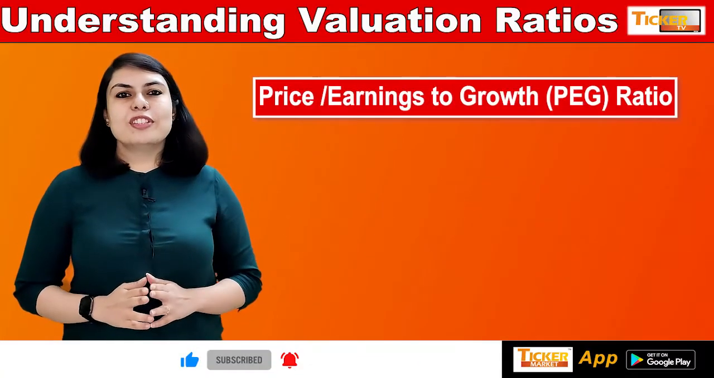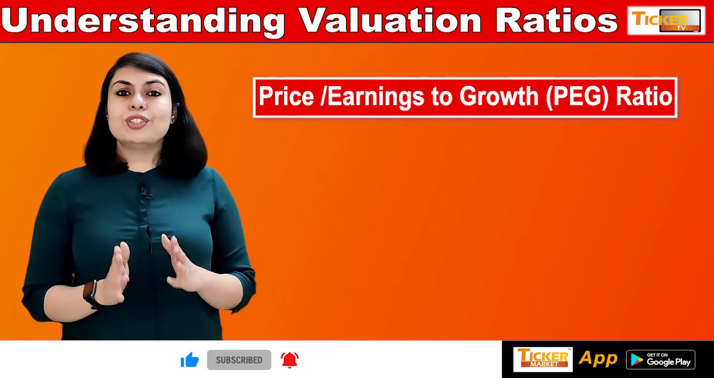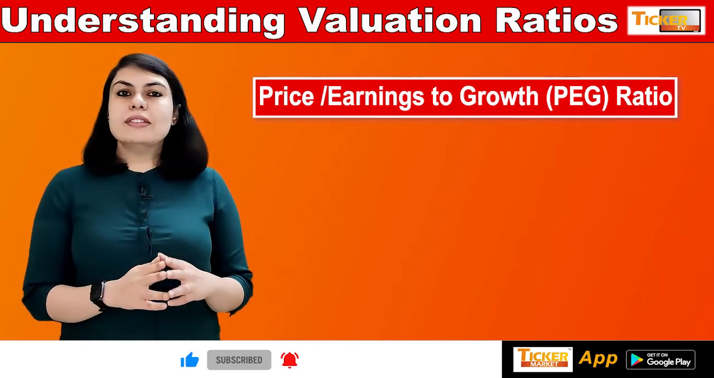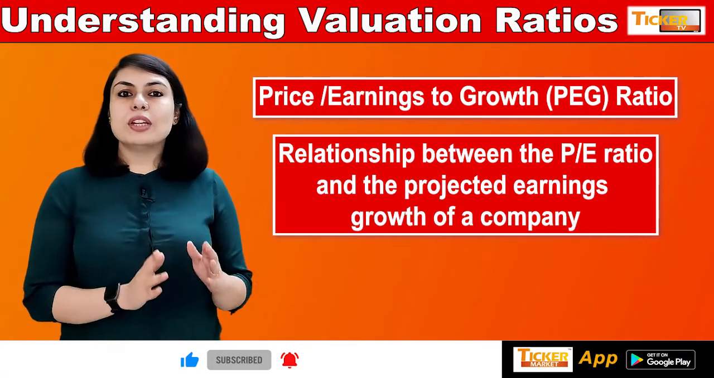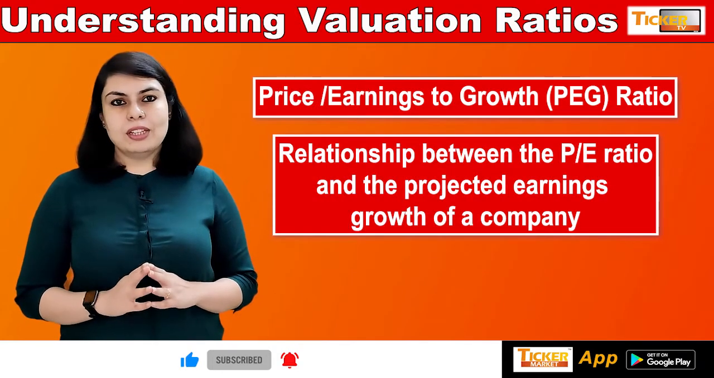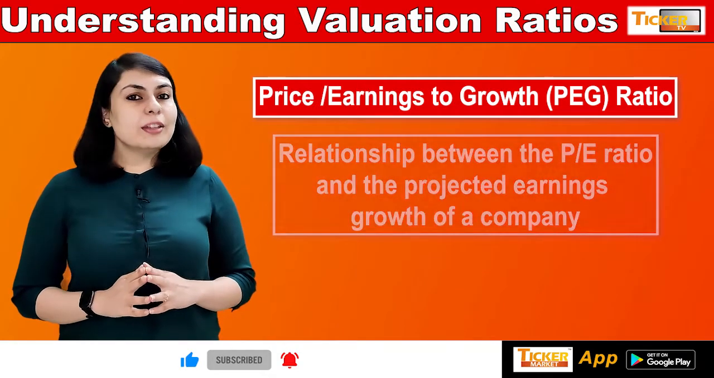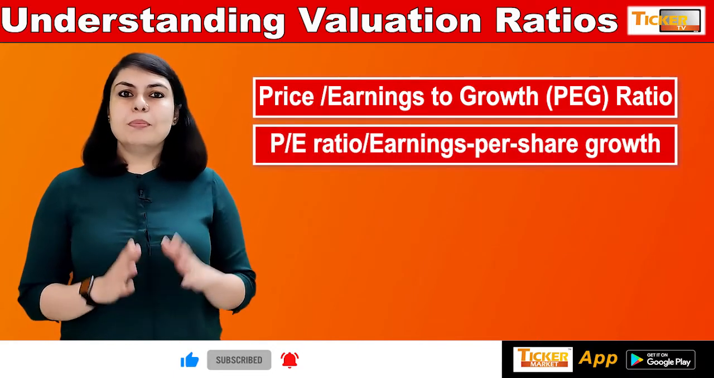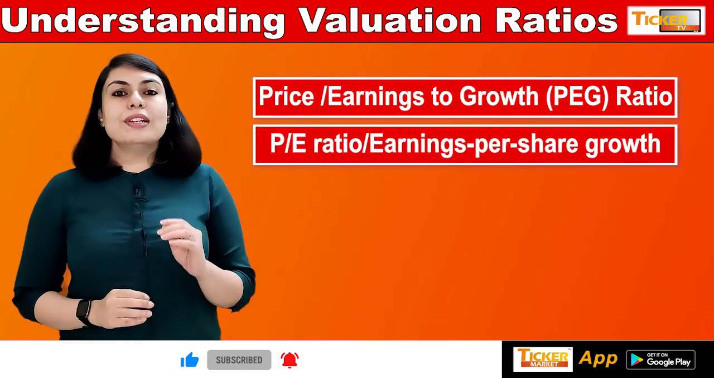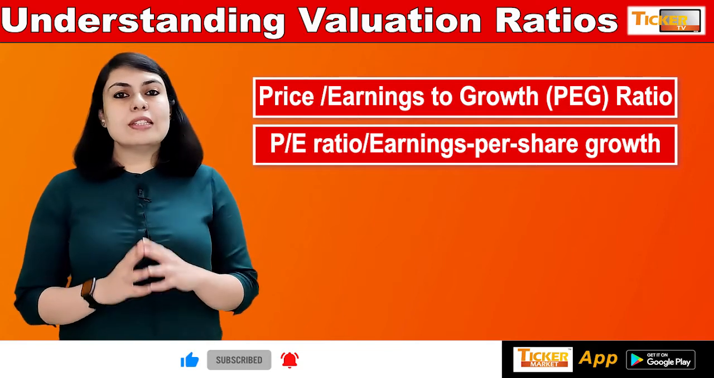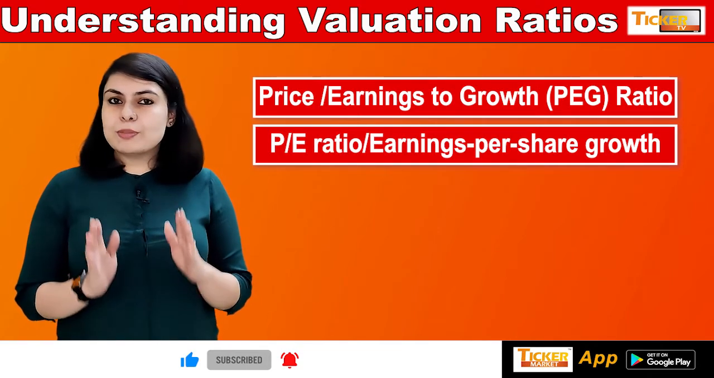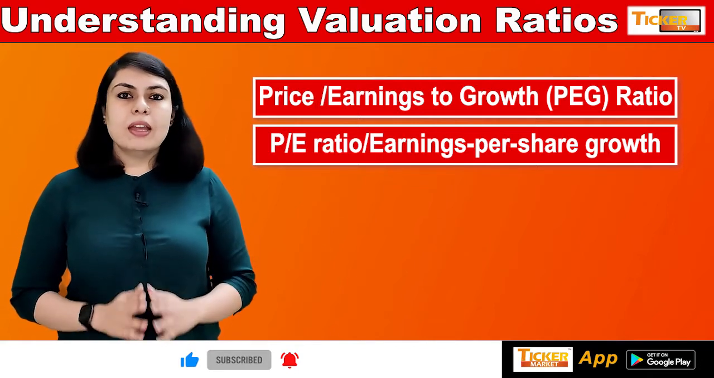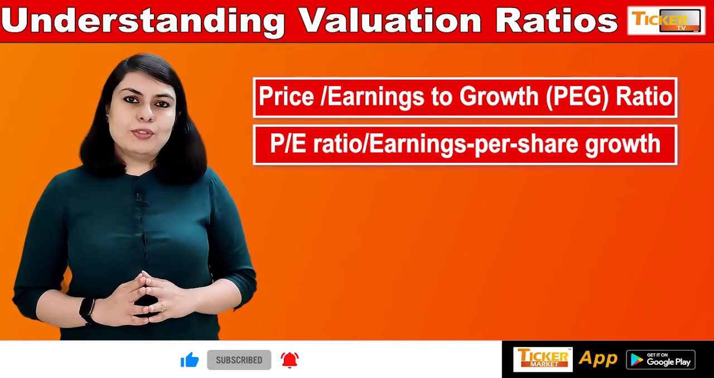Now the fourth ratio is the price earnings to growth ratio, which is known as PEG ratio. The price earnings to growth ratio is the relationship between the P/E ratio and the projected earnings growth of the company. It is calculated by dividing the P/E ratio of the company by the EPS growth. For example, if the company's P/E ratio is 16.5 and its EPS growth over the next 3 years is expected to be 10.8%, its PEG ratio would be 1.5.